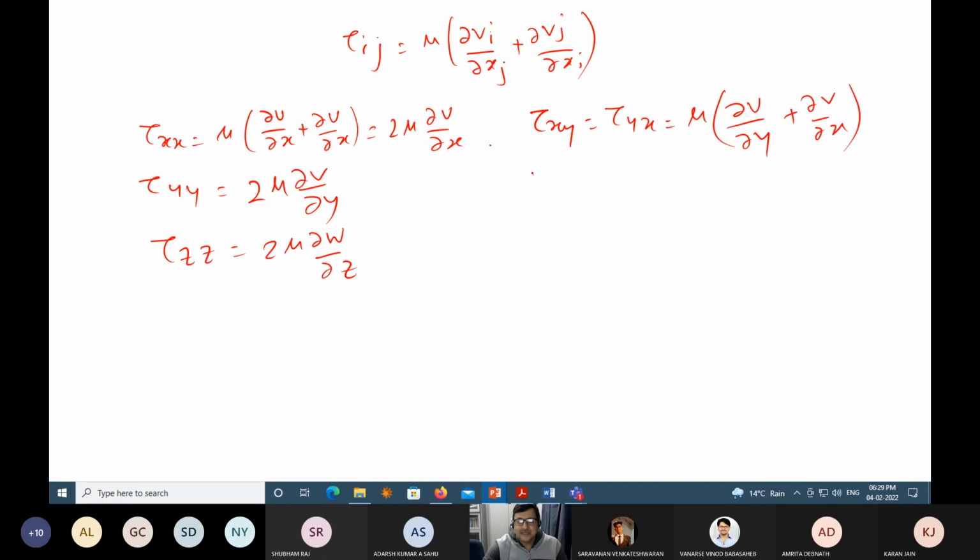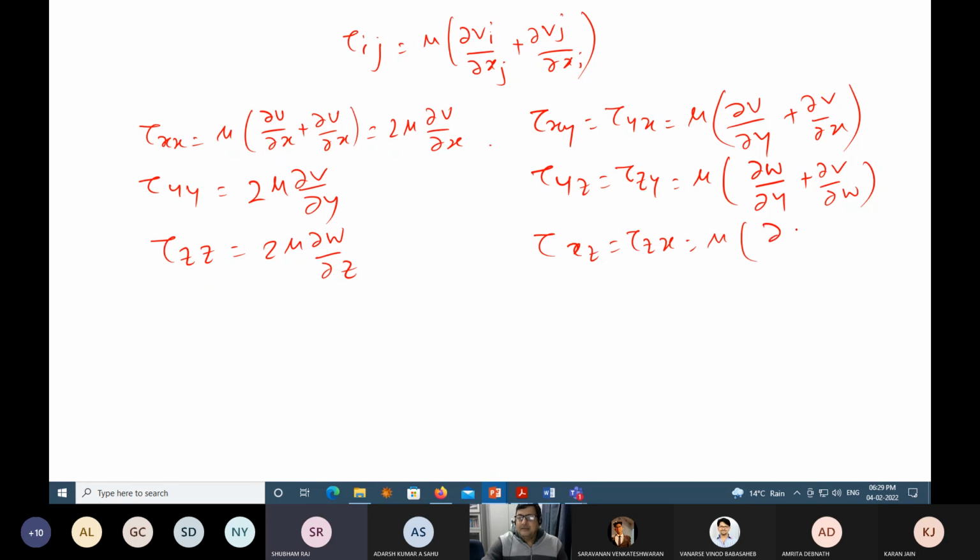Okay. What is my tau yz equal to tau zy equal to mu into del W del Y plus del V del Z, right? And then tau xz equal to tau zx equal to mu into del U del Z plus del W del X. So essentially, you can see here, these are all the normal terms.